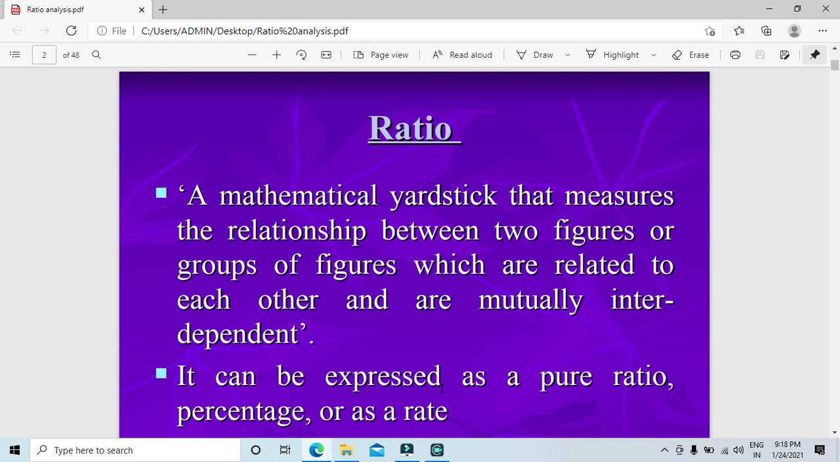A group of figures which are related to each other. Obviously, when you have cash in hand and cash you're taking from a bank, it has a connection, isn't it? You use it for the company itself. And are mutually interdependent. Yes, of course, they'll be interdependent, because if you take cash from a bank, you are going to use it for some purpose, an asset. So it's a pure ratio, percentage, or a rate.